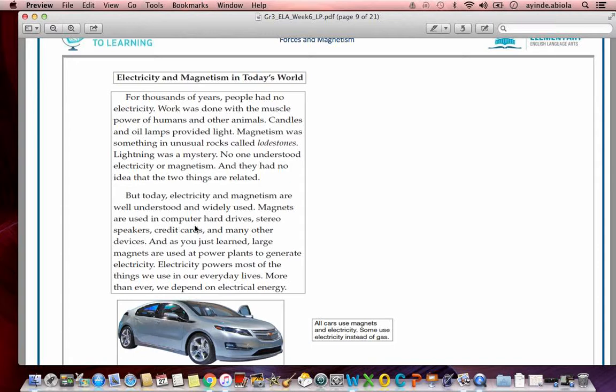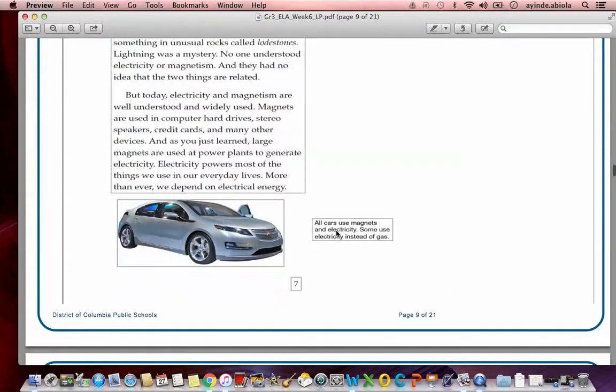Magnets are used in computer hard drives, stereo speakers, credit cards, and many other devices. And as you just learned, large magnets are used at power plants to generate electricity. Electricity powers most of the things we use in our everyday lives. More than ever, we depend on electrical energy. All cars use magnets and electricity. Some use electricity instead of gas. And if you've ever seen a Tesla, those cars are entirely powered by electricity.